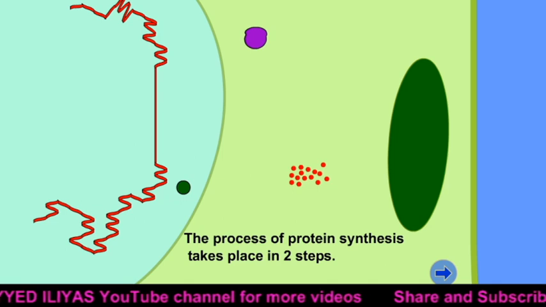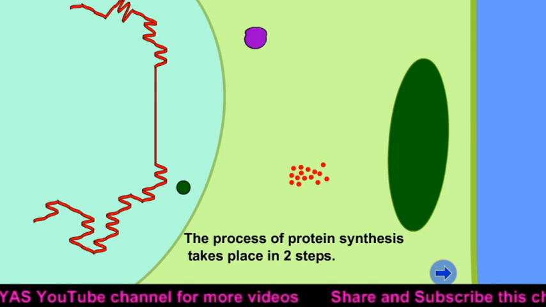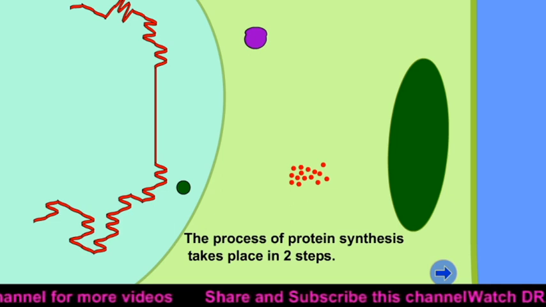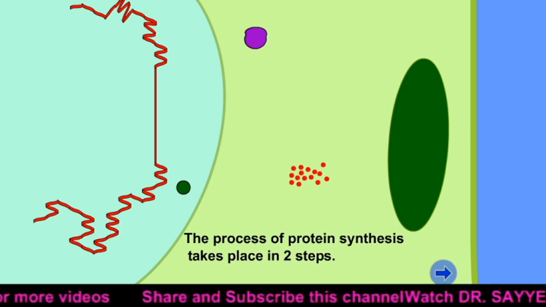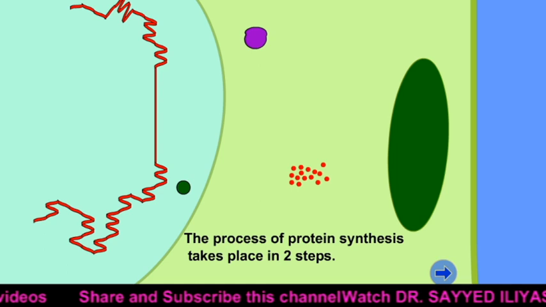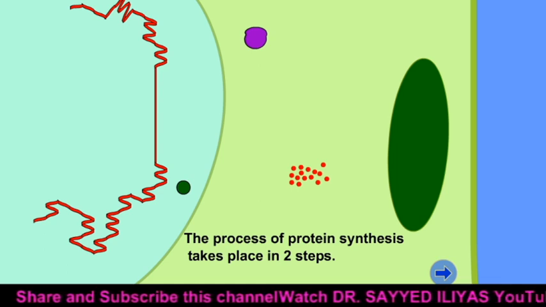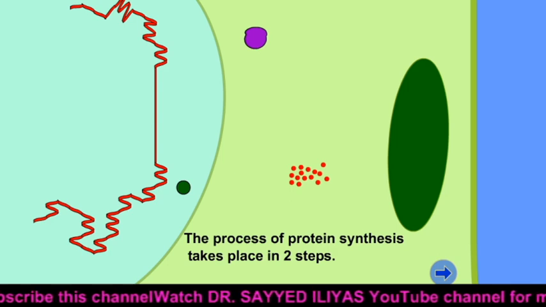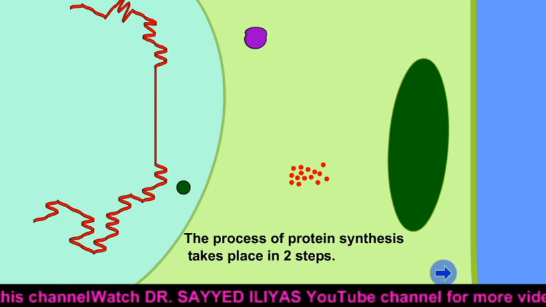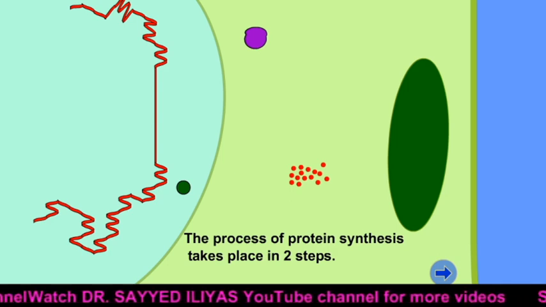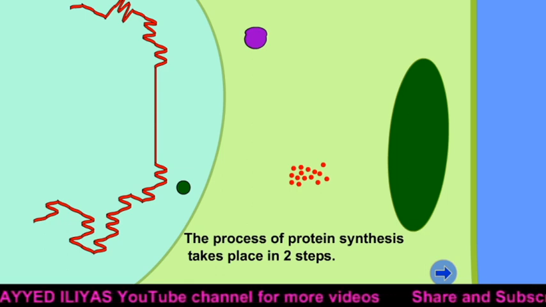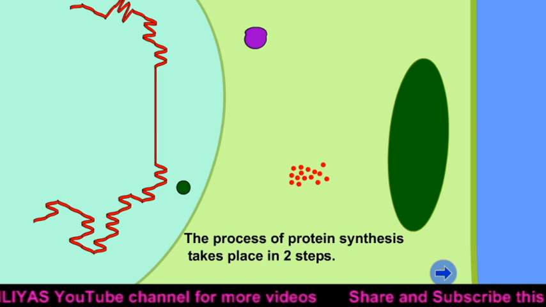So here this is the entire cell. This is the nucleus, this is DNA, and this is cytoplasm. We know well that for the synthesis of proteins there are two different steps. The first step is called transcription and the second step is called translation.